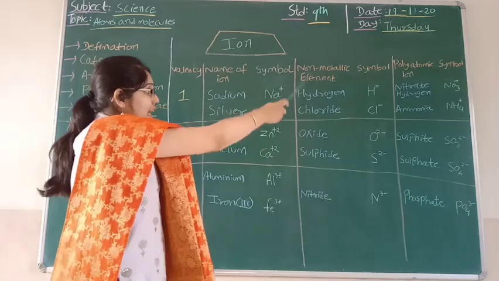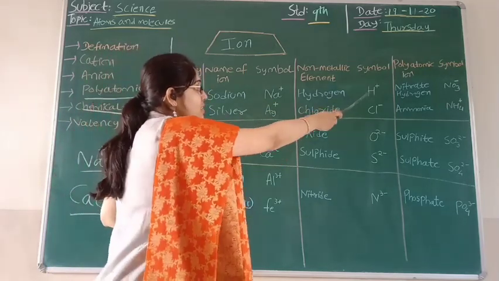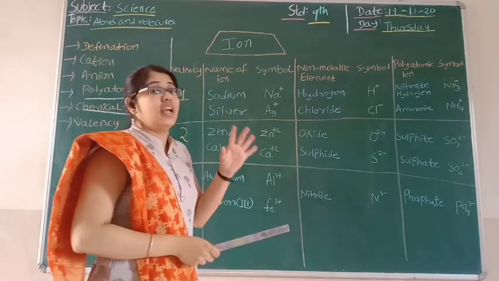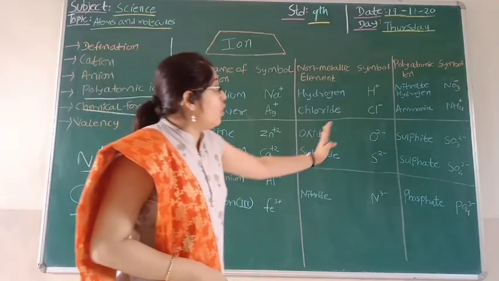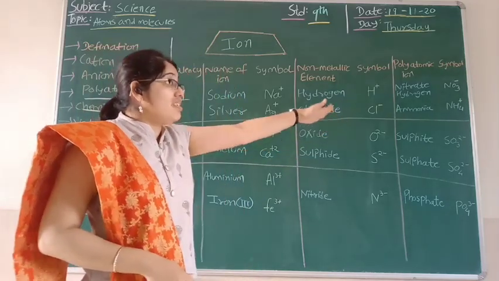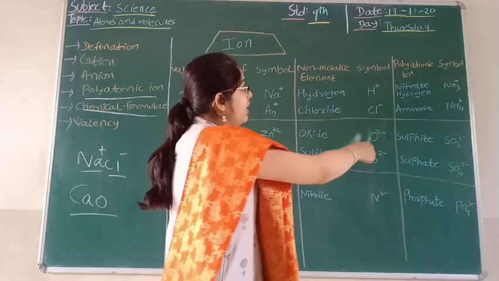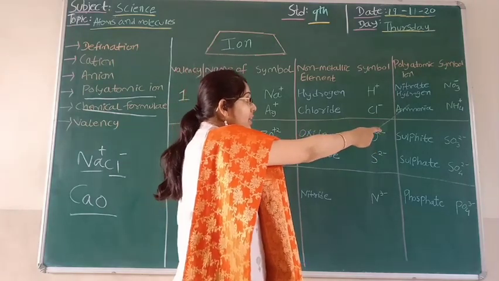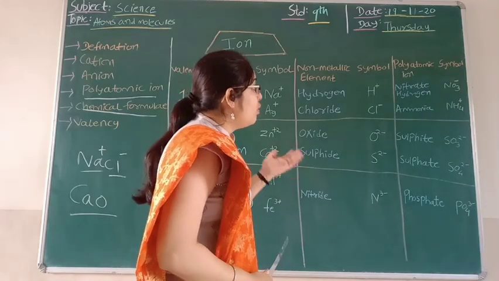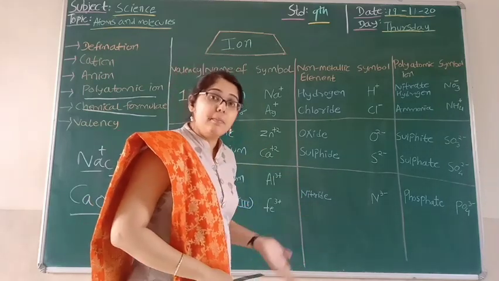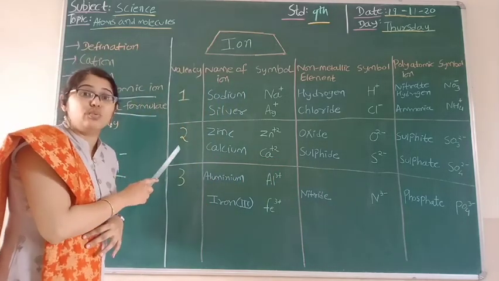Similarly, non-metallic elements like hydrogen and chlorine, that is H plus and Cl minus, also have valency 1, and you can see the charge mentioned along with them. Now if we talk about polyatomic ions, we can take the examples nitrate and ammonium, which are NO3 minus and NH4 plus.